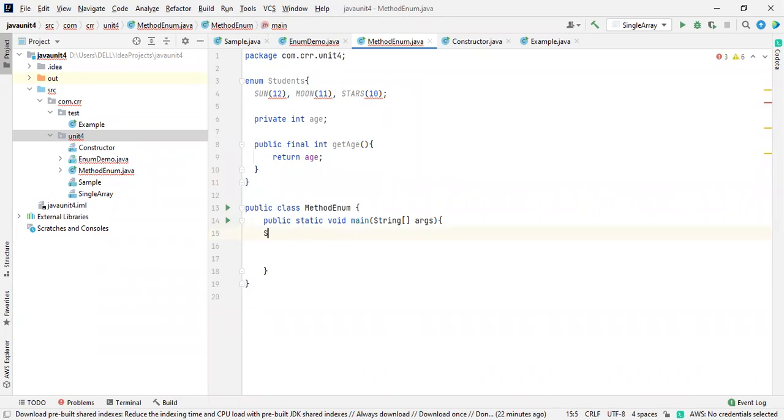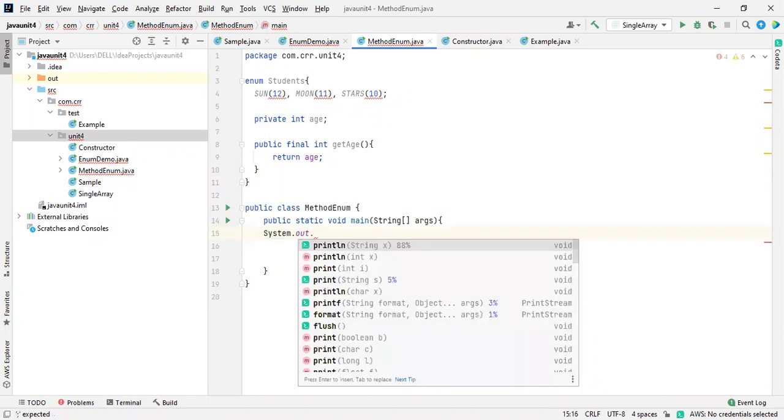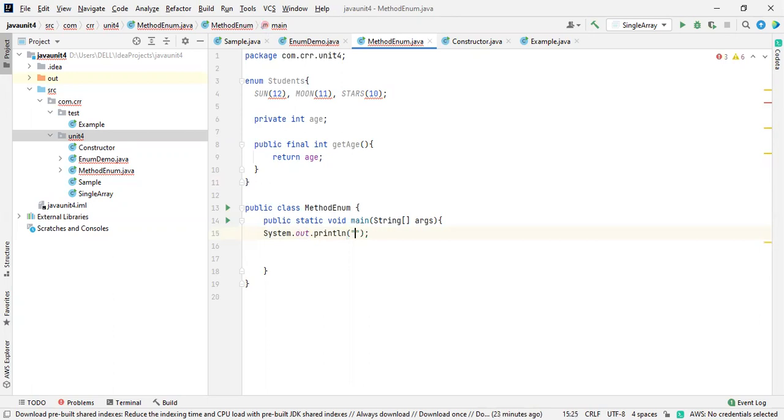Here I'm going to print the values with System.out.println, and here itself I'm going to get the age of a particular person. Age of son, with a colon.